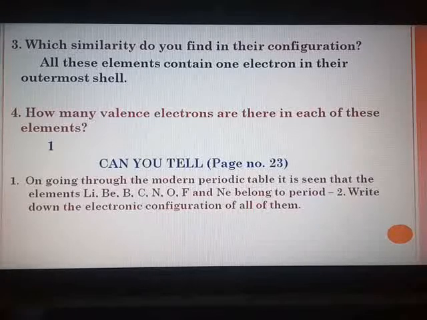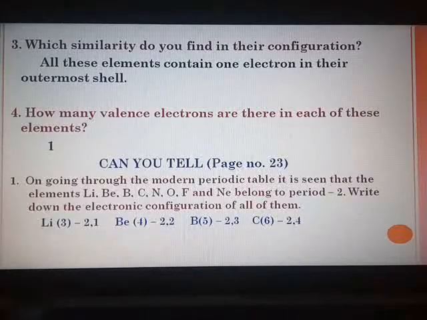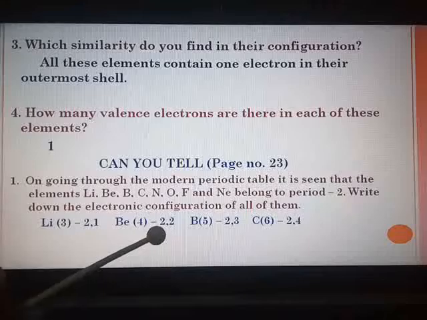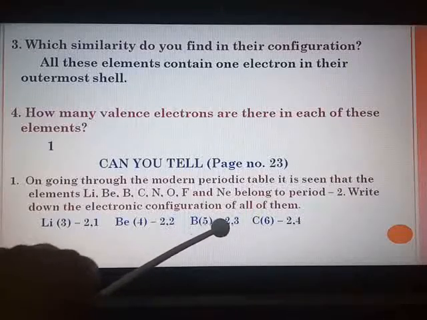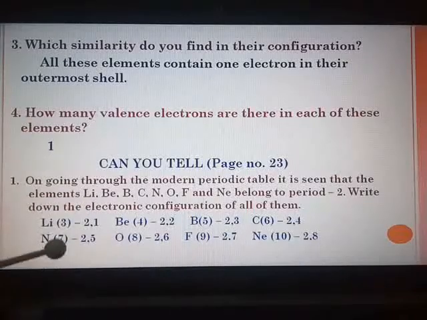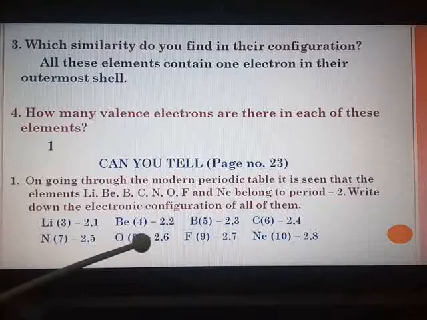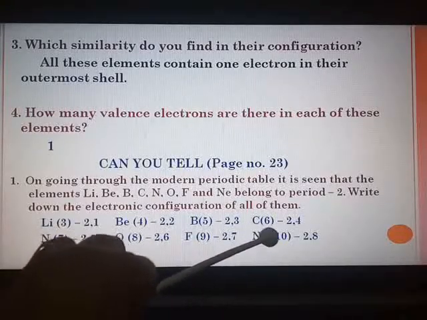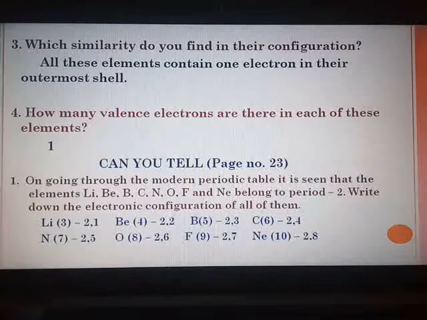So let us start writing. Lithium, and hence I have told you, you should be well known with the atomic numbers of these elements. Lithium 3: 2, 1; beryllium 4: 2, 2; boron 5: 2, 3; carbon 6: 2, 4; nitrogen 7: 2, 5; oxygen 8: 2, 6; fluorine 9: 2, 7; neon 10: 2, 8.